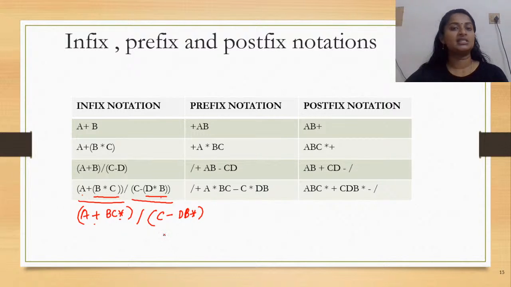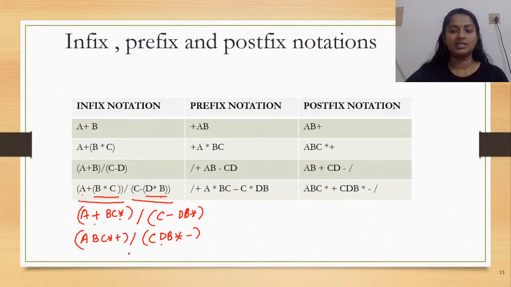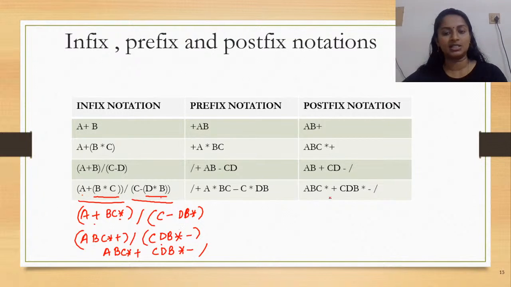Now this parenthesis has to be resolved. So it will look like A, B, C asterisk plus, C, D, B asterisk minus, okay? And now two operands and an operator. Now this would look like ABC asterisk plus CDB asterisk minus, and then you would have the slash at the end. See how it got converted to the postfix.